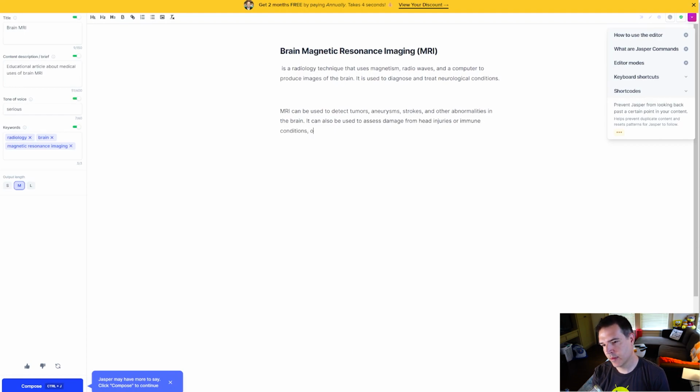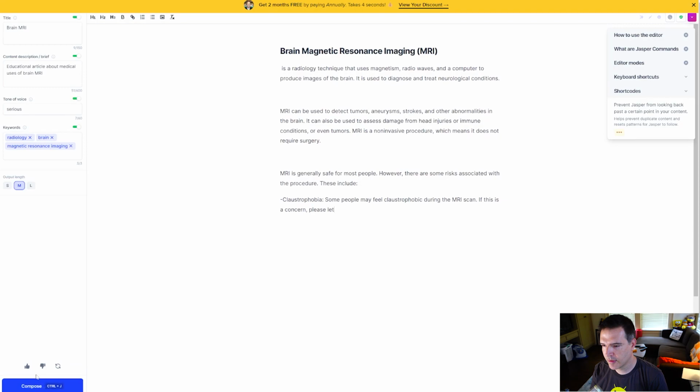Conditions. Or even, let's see, tumors. Now so we've given it a little more information. Let's click a little more, see if Jasper can do something else. All right, MRI is a non-invasive procedure, which means it does not require surgery. It's generally safe for most people. Here are some risks associated with the procedure. All right, they include claustrophobia. All right, well that's true.